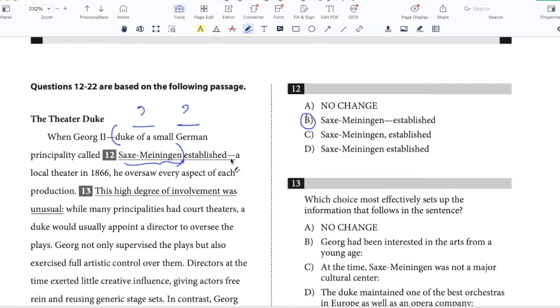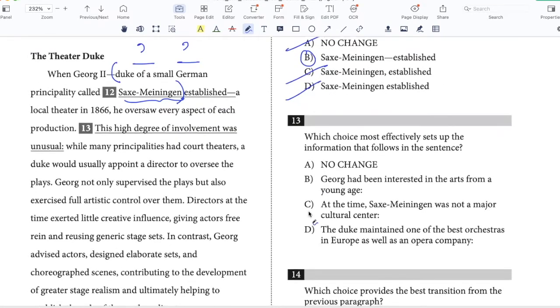If I put the dash after established, then I'm basically misreading the additional information bit. So that is wrong. I can't have a comma as the closing punctuation because my starting punctuation was the dash. So C is wrong. And I definitely need a dash here to indicate that this part between the dashes is additional. So the best answer is B.